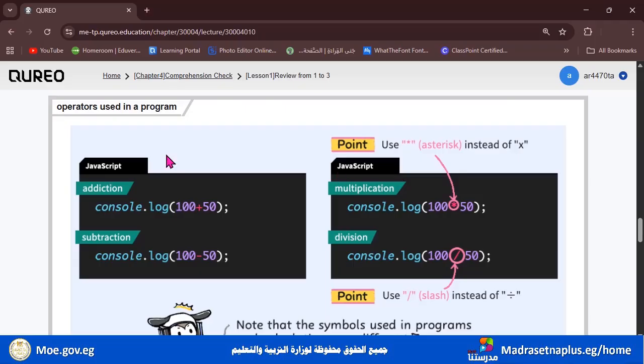So, operators used in a program. For addition, we add plus. For subtraction, we add the sign of subtraction, okay? And for multiplication, we add asterisk. And for division, we add a slash. So these are the four basic calculations. And we call these signs operators, okay?